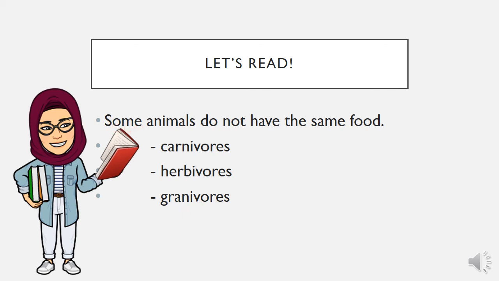Let's read it one more time. Some animals do not have the same food. Carnivores, herbivores, and granivores. Let's read it one more time. Repeat after me. Some animals do not have the same food. Carnivores, herbivores, granivores.